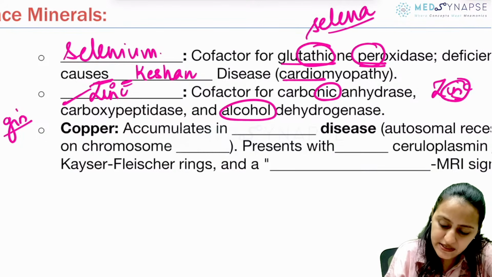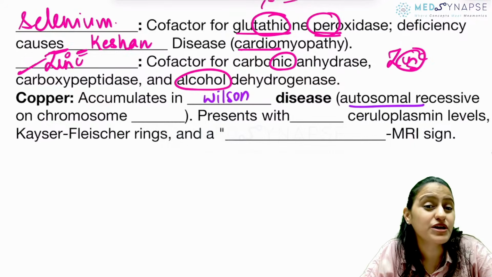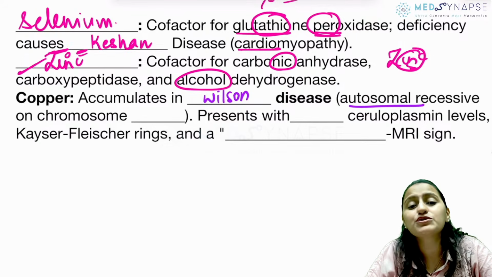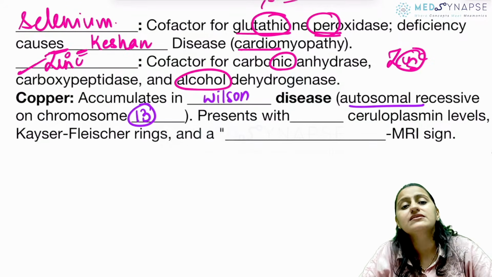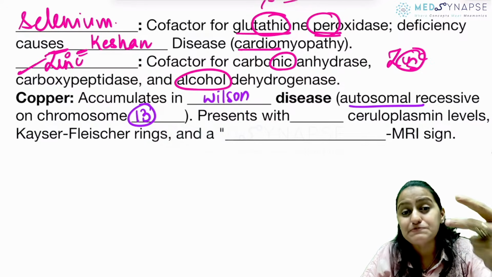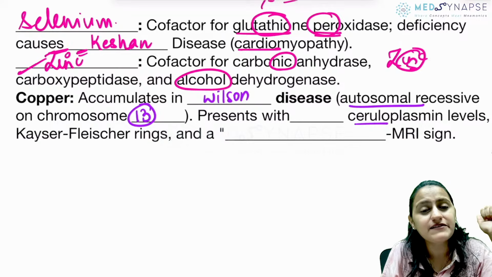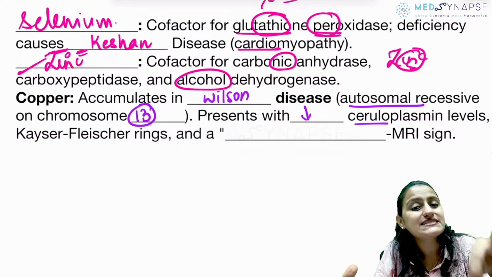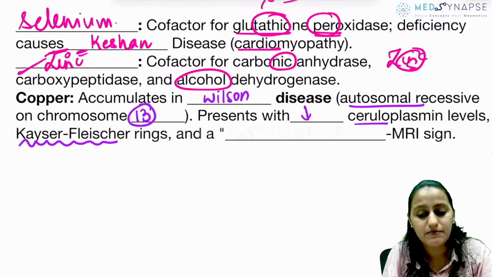Copper accumulates in what condition? Wilson disease. Wilson disease, remember, is autosomal recessive. The story mnemonic, Shy Wilson going to seaside, autosomal recessive. On what chromosome do you have the gene for Wilson? Remember, it is chromosome 13. 13-year-old Wilson, Patau's, Burkha. So Wilson, Patau's, Burkha 2, that's on chromosome 13. So in Wilson, how is the ceruloplasmin level? The ceruloplasmin level is low, the copper is high. The gold standard test is liver biopsy. Very, very important, you have KF rings in the cornea, Descemet membrane में deposit होता है.